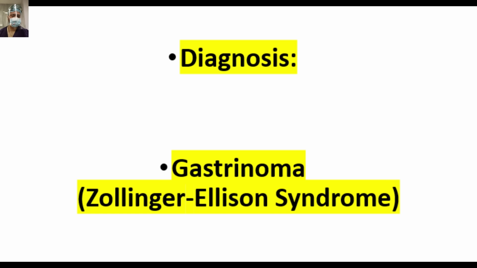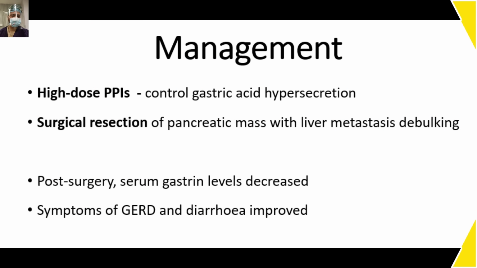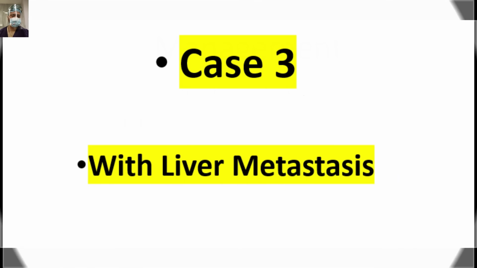So the diagnosis is itself glaring. It is gastrinoma, or Zollinger-Ellison syndrome. So we managed this patient with surgical resection of the pancreatic mass with liver metastatic debulking, and the patient was also managed with a high dose of PPI. Post surgery, serum gastrin level decreased, and symptoms of GERD and diarrhea improved. So we did the resection plus the metastasectomy.